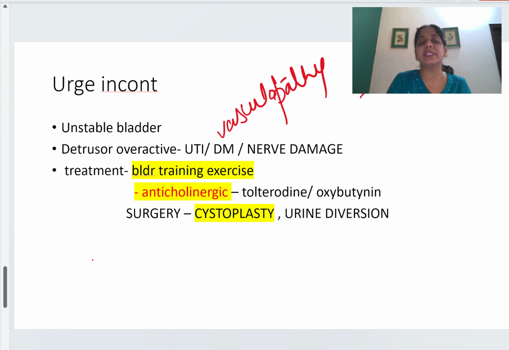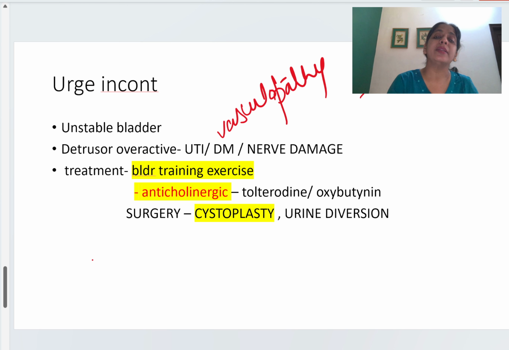Whenever a patient has UTI, the bladder muscle gets active. In vasculopathy also the bladder muscle gets active, and in nerve damage also the bladder muscle gets active because the nerve is damaged.